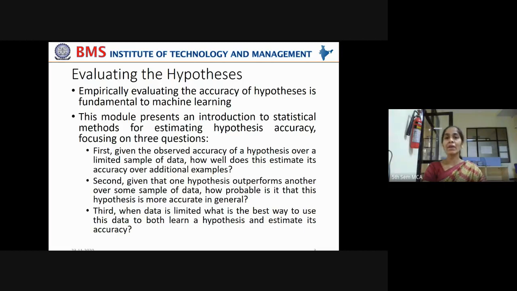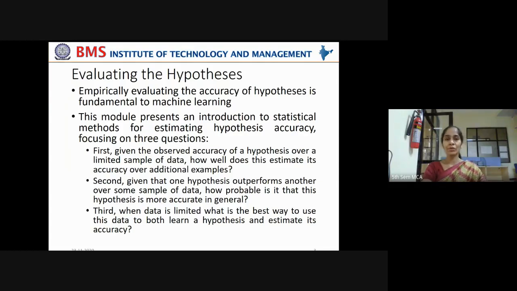So empirical evaluation of the accuracy of hypothesis is the basic idea of any machine learning algorithm. You want to prove something and you're gathering data to prove it. That's all. That is the simplest way to understand what this hypothesis is. It is empirical evaluation of the accuracy of hypothesis, and it is fundamental to any machine learning.